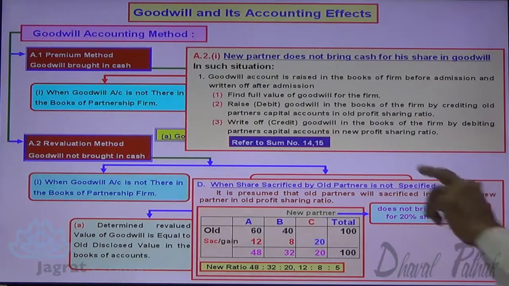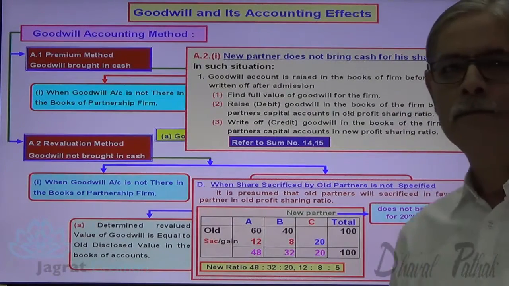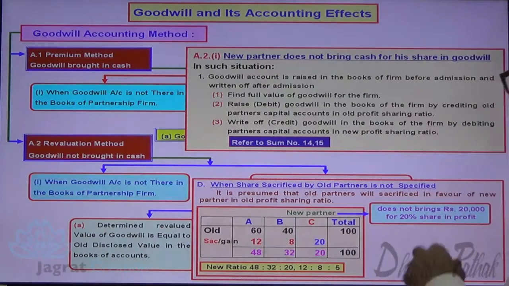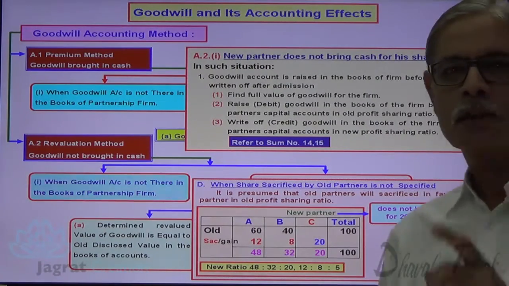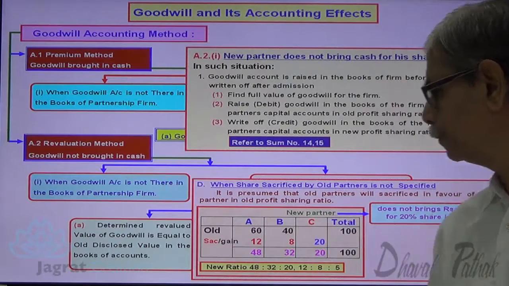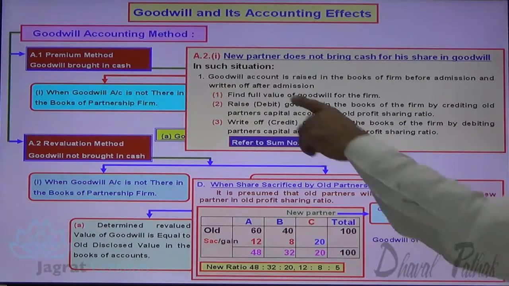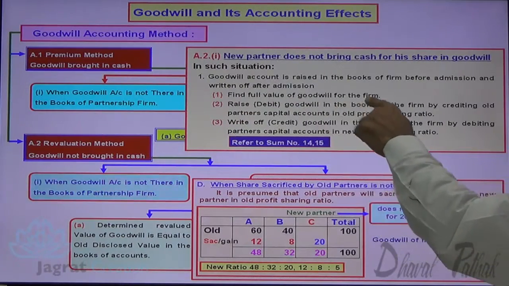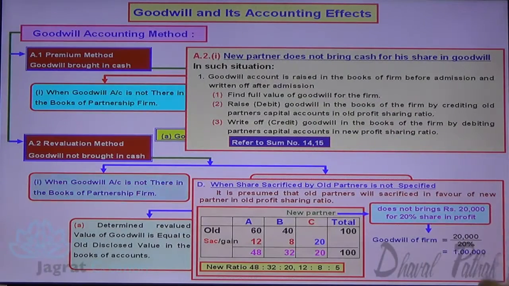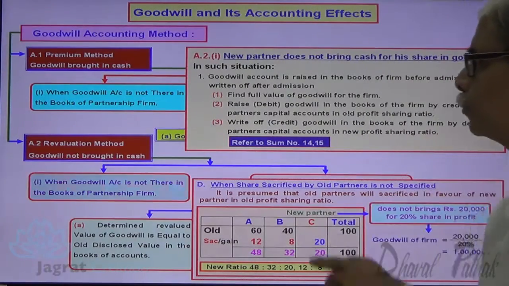Now, first step, find the value of goodwill. 20% value is 20,000. So what is 100% value? Goodwill of the firm, 20,000 divided by 20%, amounts to 1 lakh. Full value of goodwill is 1 lakh. First step is over.